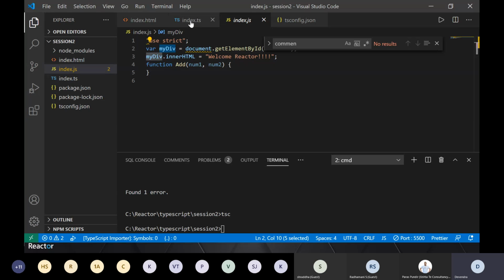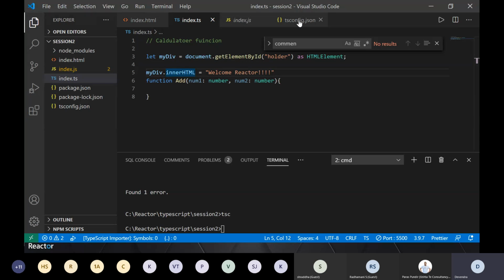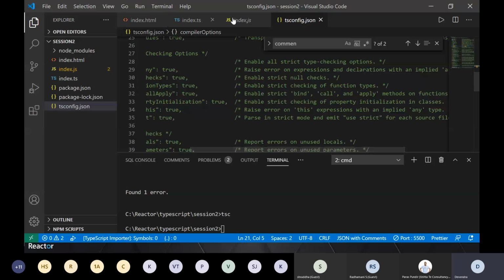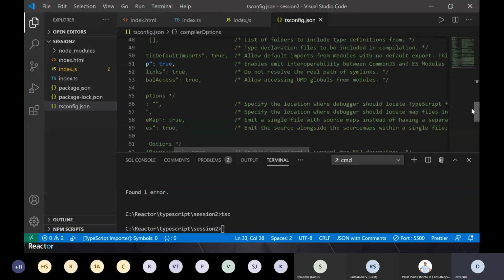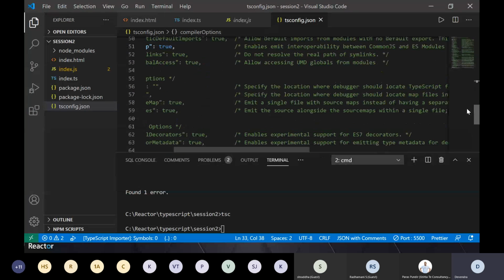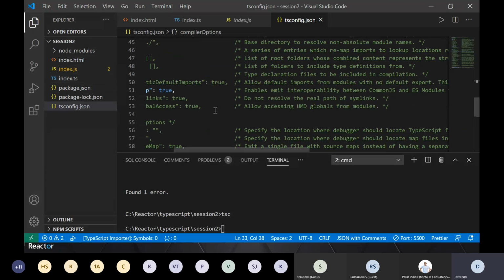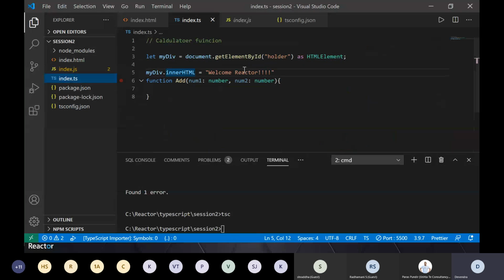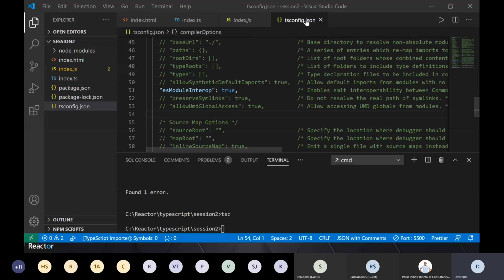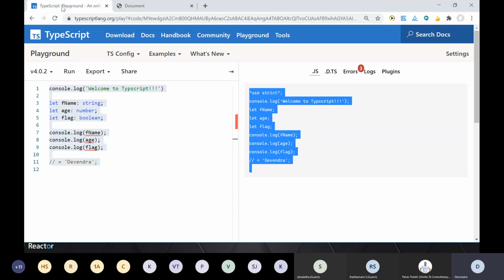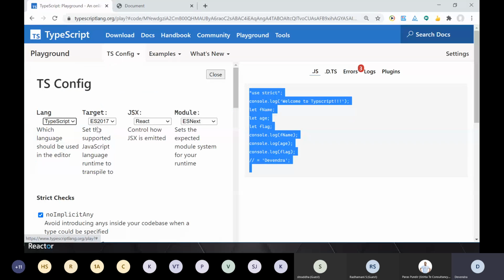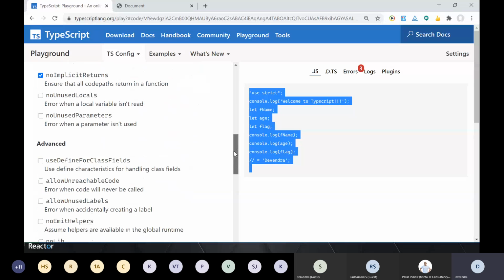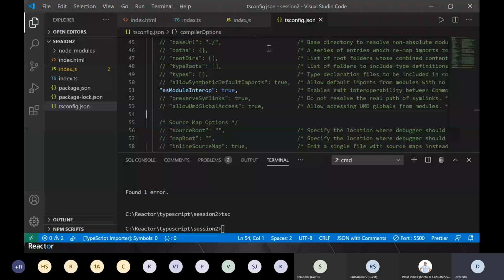So that you are all controlling with your configuration, which is defined in the tsconfig.json file, right? There are many such configurations, and similarly you can define what will be your out directory, what is your in directory for your TS files, from where to pick up TS files and all. So this information again you can get from this site. Here you will get all this information on what to do. You can play around, you can understand, right? So I'll jump to the next part.